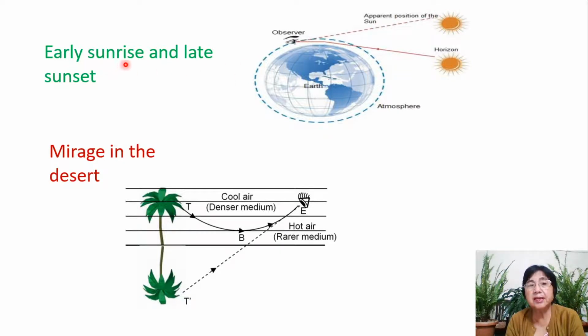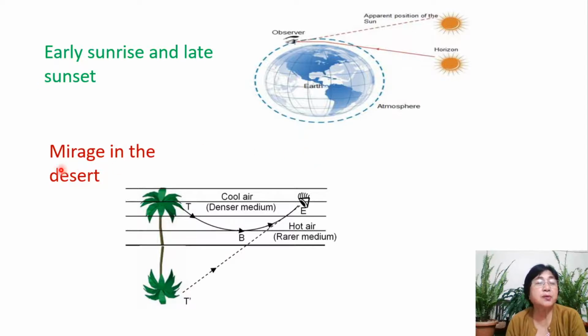We have early sunrise and late sunset, because of refraction, and not just one refraction here, it's successive refractions. So this ray bends, you see, but to an observer, it will appear straight. I hope that is clear, children.